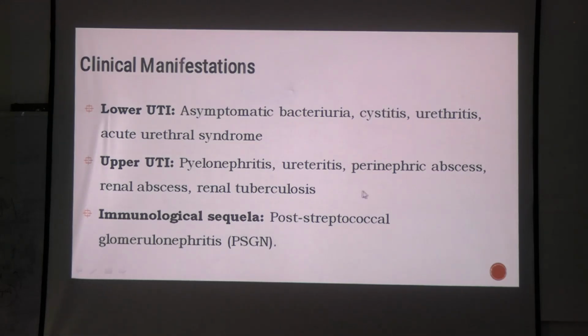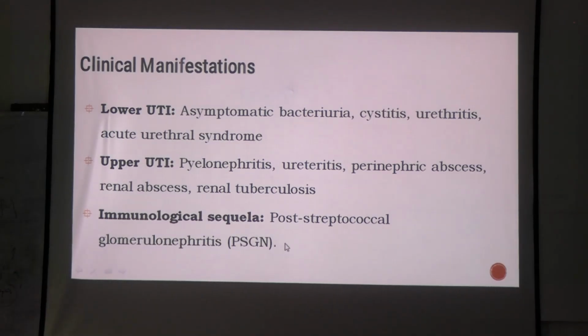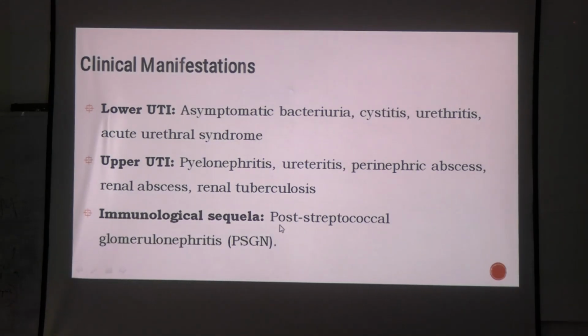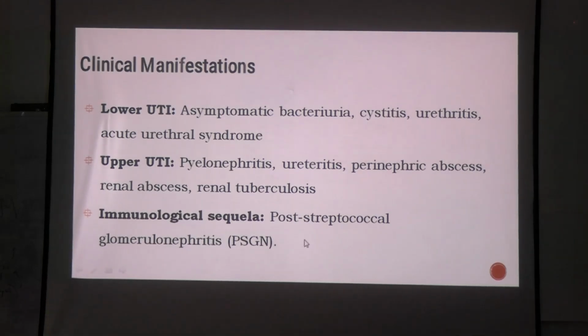So, this will give you the idea that this could be due to hematogenous spread also, right? And there is something called immunological sequel, which is post-streptococcal glomerulonephritis. This is almost equal to what? Acute rheumatic fever. We have studied acute rheumatic fever, but this is not as severe as ARF, okay?